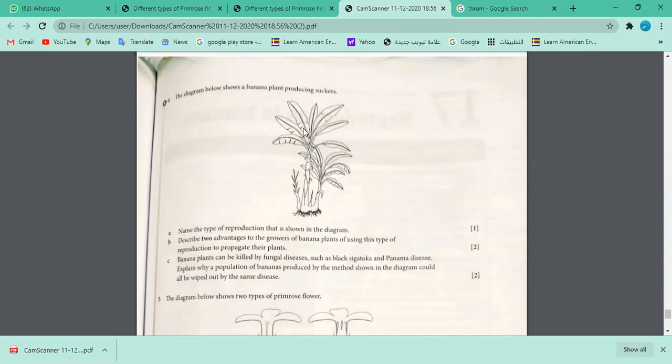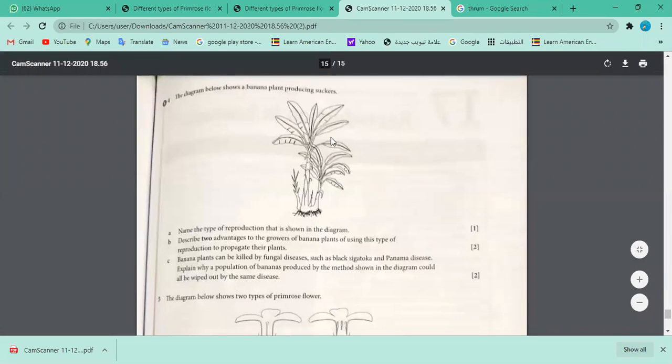Now think about seeds. If you plant a seed here, it might take time. Pollination will take place, and then seed formation, you have to grow the seed, it will grow into a plant, and finally another plant. So one of the advantages is that if this plant is of good quality, you are having the same properties in this small plant as well, right? Because you're taking the same part of the plant and planting somewhere else. So if this plant is good quality, the farmer will be happy with that.